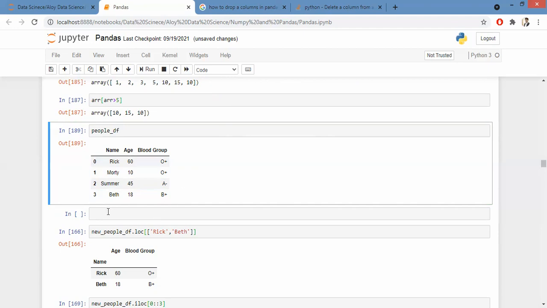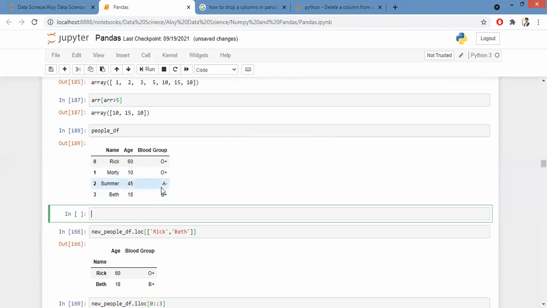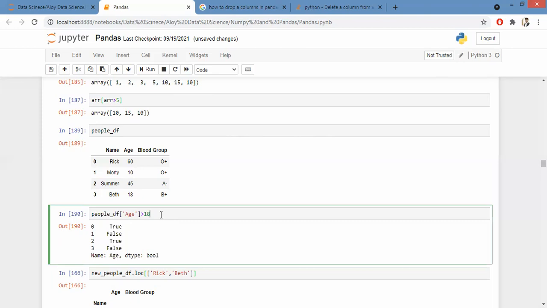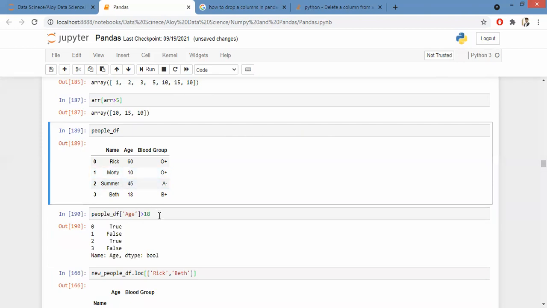Yes, sir. So what you have to do is use this particular filter that I explained to you. Now, how do I begin? I start with fetching my data frame, and more specifically, I want to fetch my Age column, and I apply greater than 18. Okay, I get my true and false here. Is it different from what we learned in NumPy? It is similar to it. Only thing is this is a data frame where you have numbers as well as text.